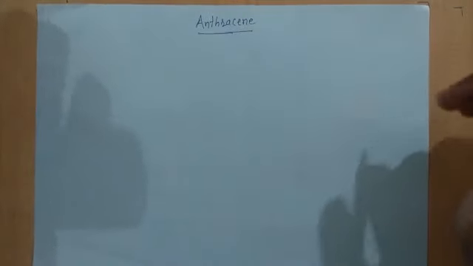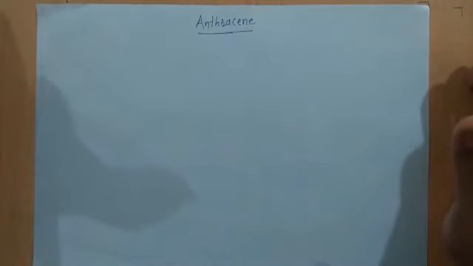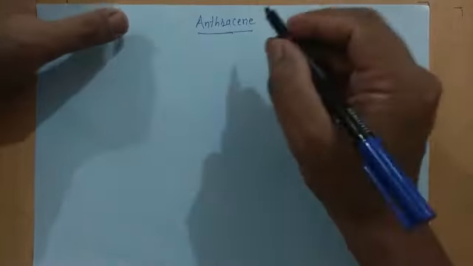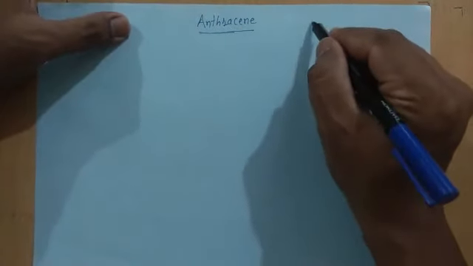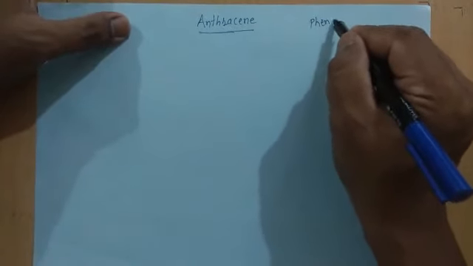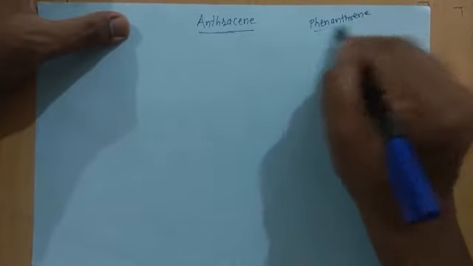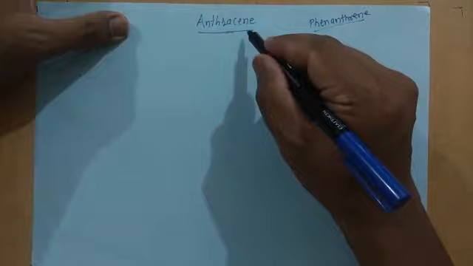Anthracene is a tricyclic aromatic hydrocarbon. There are two tricyclic aromatic hydrocarbons. One is anthracene and the other one is phenanthrene. Now we'll talk about phenanthrene in the next video, but in this video we'll discuss anthracene.